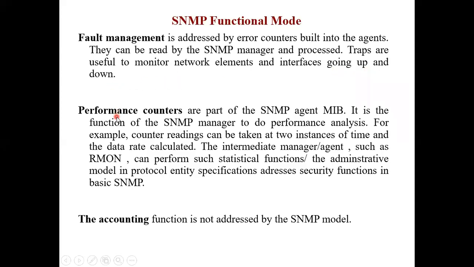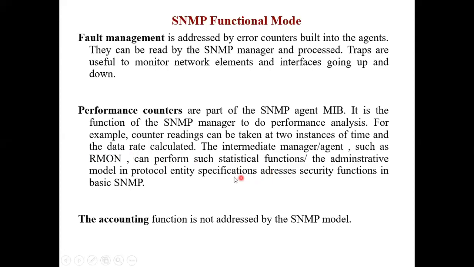Then how was the performance management done? Performance counters are a part of the SNMP agent MIB. It is the function of the SNMP manager to do performance analysis. For example, the counter reading can be taken at 2 instants of time and the data rate calculated. The intermediate manager such as RMON can perform such statistical functions. Remember, we had the 3-tier OSI SNMP organization model where an RMON was introduced between the agent and the manager.